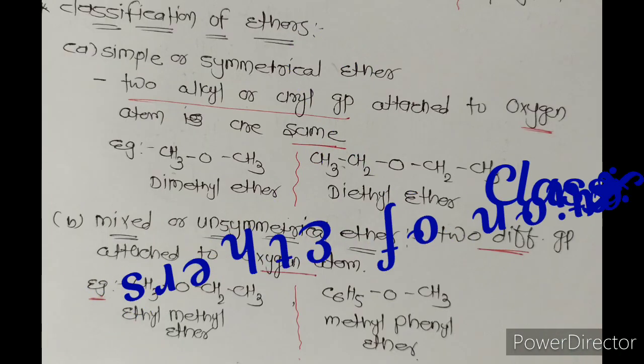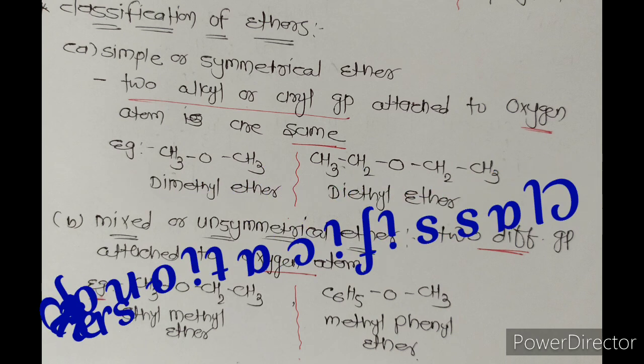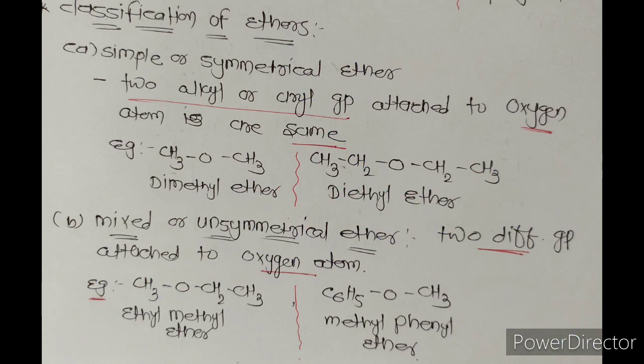Next topic, classification of ethers. Two types of ethers are there: simple or symmetrical ether, and the second one, mixed or unsymmetrical ether. We will discuss them one by one. Simple or symmetrical ethers are ethers in which the two alkyl or two aryl groups attached to the oxygen atom are the same. When two same alkyl groups or two same aryl groups are attached to either side of oxygen, then it is called simple or symmetrical ether.